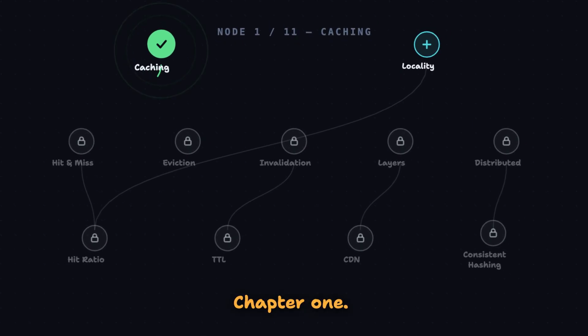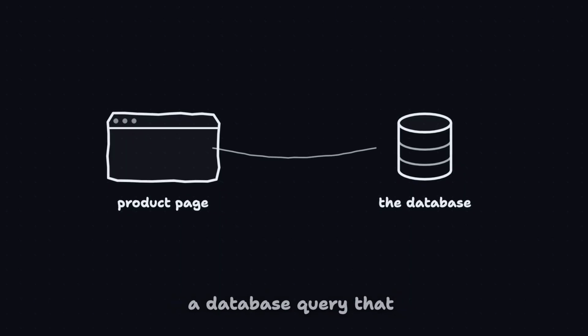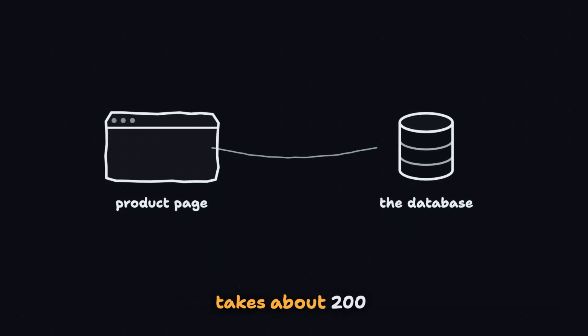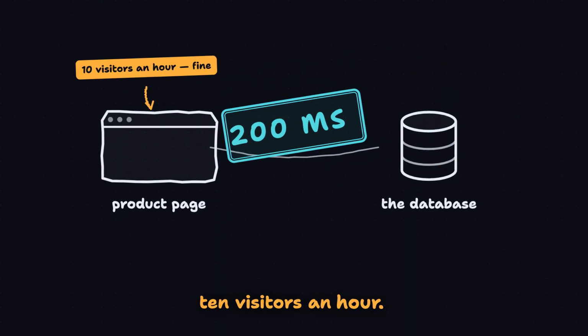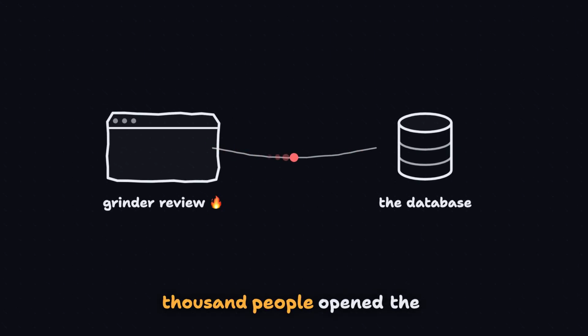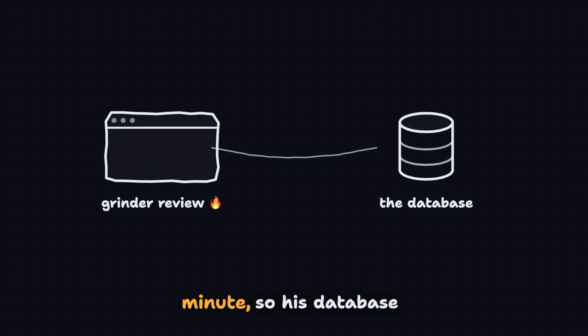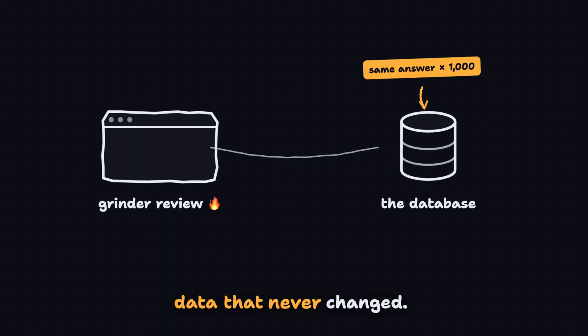Chapter 1. Paul runs a small online coffee store where every product page needs a database query that takes about 200 milliseconds. That was fine at 10 visitors an hour. Then his Grindr review went viral, and 1,000 people opened the same page in 1 minute, so his database built the same answer 1,000 times for data that never changed.